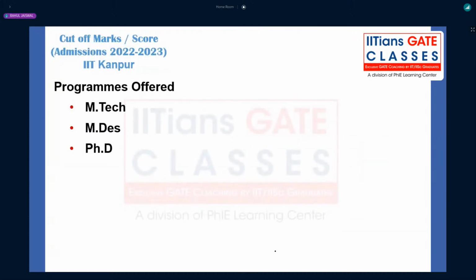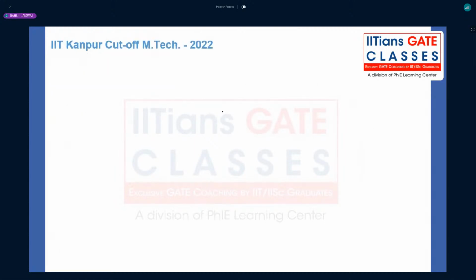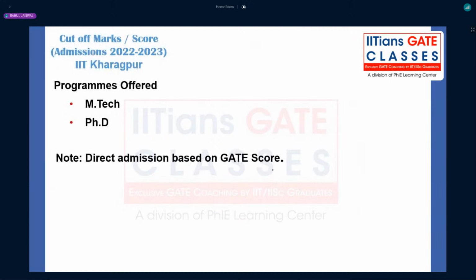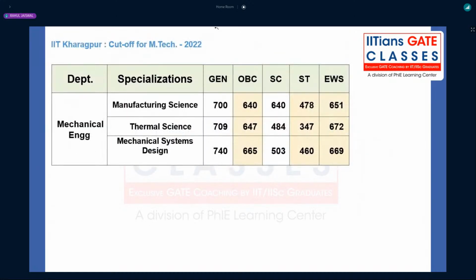Now coming to admission in IIT Kanpur, you have MTech and Master of Design and PhD, but again I don't have any data, I couldn't find it on the website. Maybe they will release the brochure this year, and they will mention the cutoff for the last year. Now in Kharagpur, we have the cutoff for Gate mechanical. Gate XC is not allowed in this one, not for Gate XC.